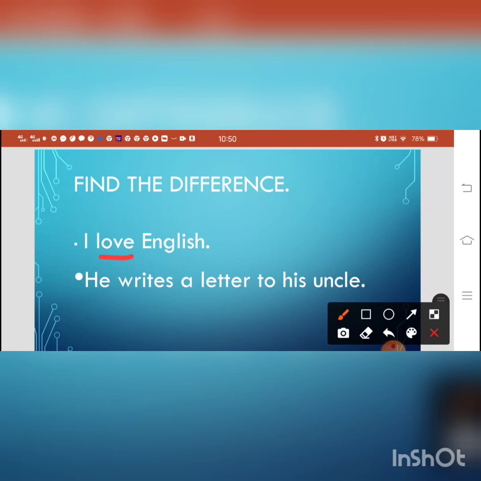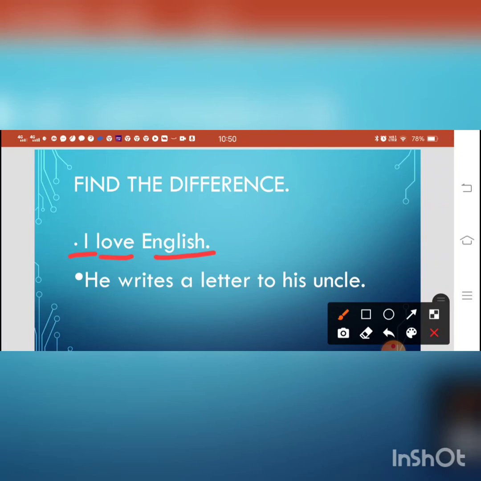It is expressing the subject's state of being. I is the subject and English is not an object here. It is a complement. I love what? I love English.